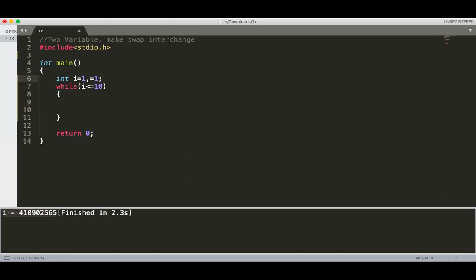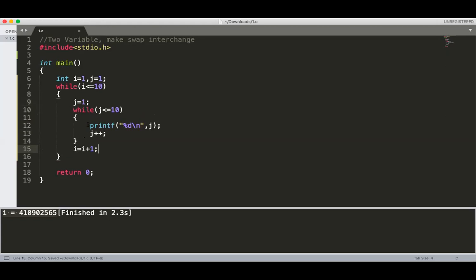Then while j less than or equal to 10, printf percentage d slash n comma j, and j plus plus. Then j is equal to 1, and here i is equal to i plus 1.